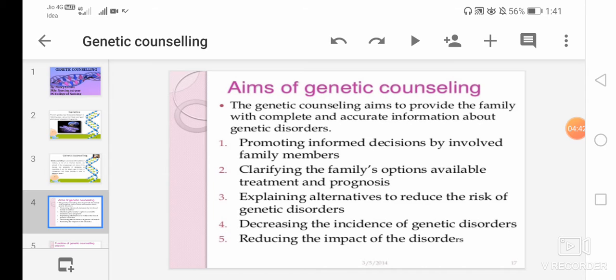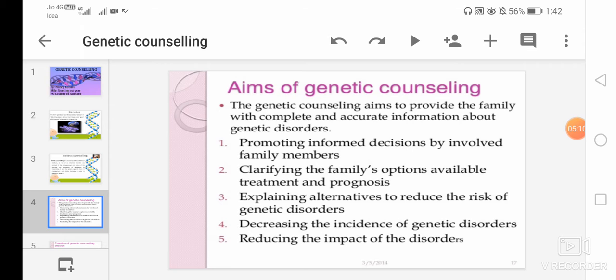Then the next is aims of genetic counseling. So what are the aims of genetic counseling? Genetic counseling aims to provide the family with complete and accurate information about the genetic disorder.